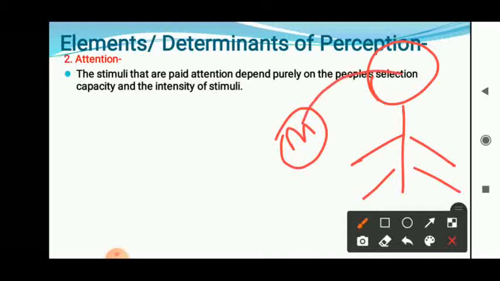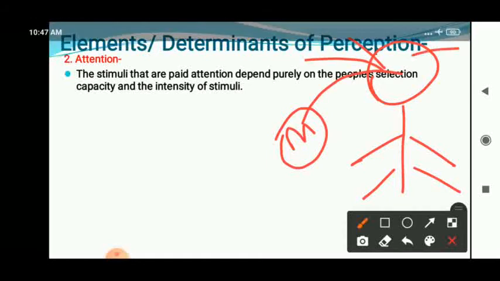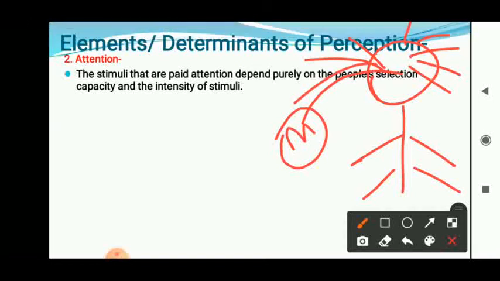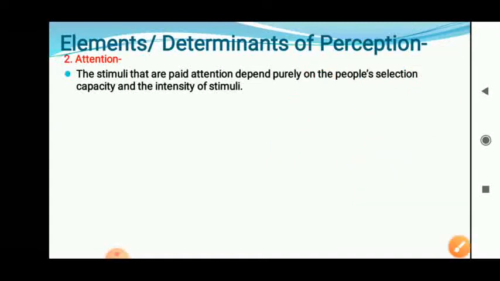Basically, individuals are receiving lots of messages. We are receiving lots of messages. For example, in our WhatsApp also we are receiving lots of messages. To which message we have to respond depends on ourselves. The message which we are going to see, which we are going to focus attention on, only on that message we are trying to carry out our work. So it depends purely on people's selection capacity and intensity.